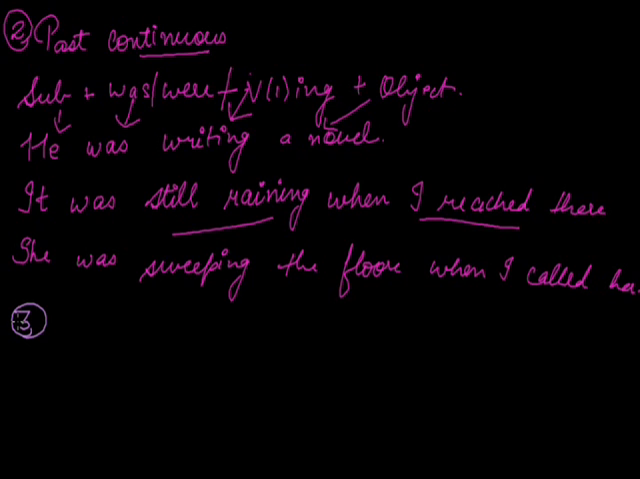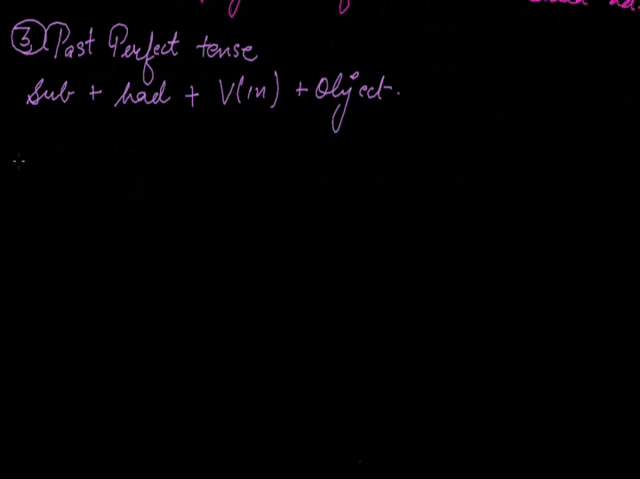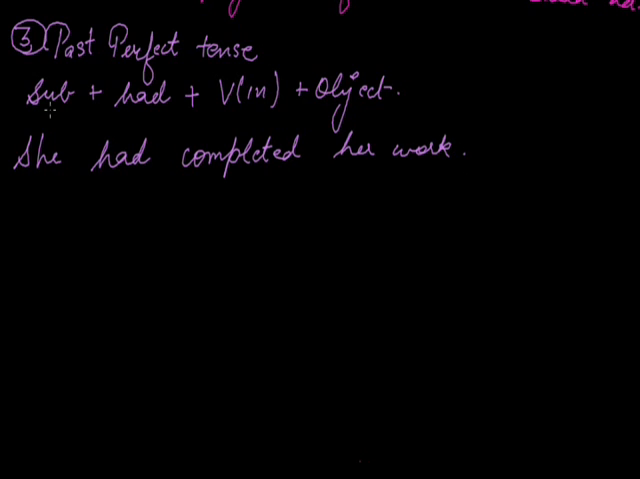Third is past perfect tense. Sentence structure of past perfect tense is subject plus had plus verb's third form plus object. If you see the example, she had completed her work. Subject, had, verb's third form, and this is the object.